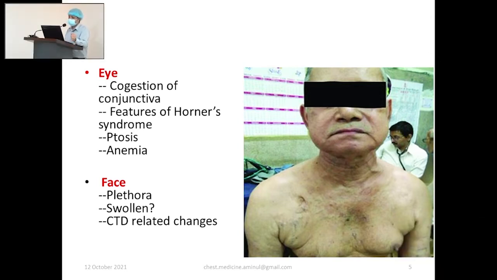In face, whether this is plethoric, whether this is swollen, as we see in superior vena cava obstruction, and any connective tissue disease related changes. Say in systemic sclerosis, the skin of the face will be changed. In SLE, you will get a special type of rash, which may cause respiratory problems, say interstitial lung disease, pleural effusion, or any sort of connective tissue disease related respiratory problem. You have to note this.